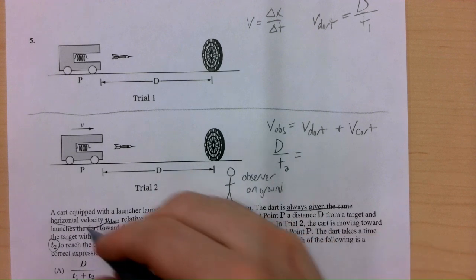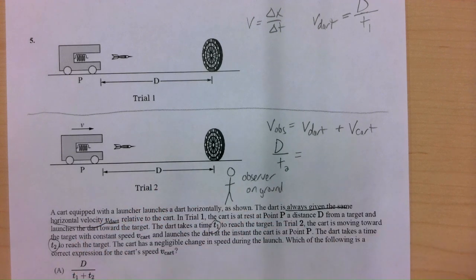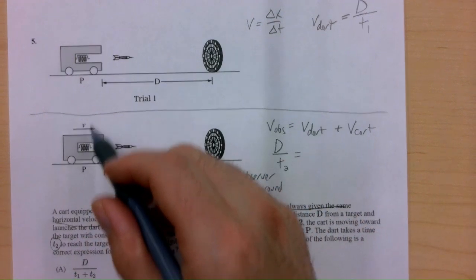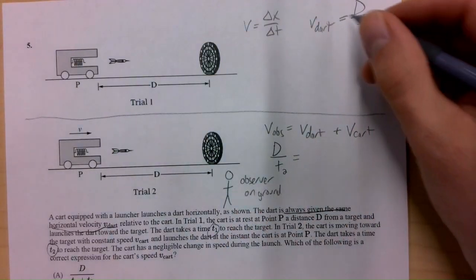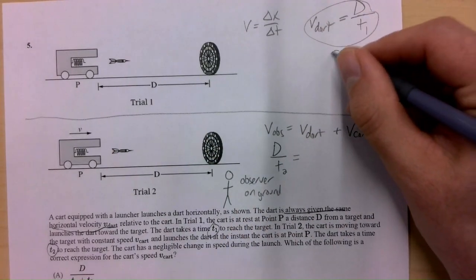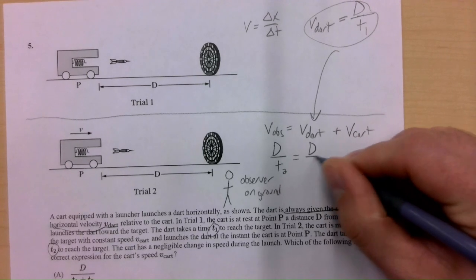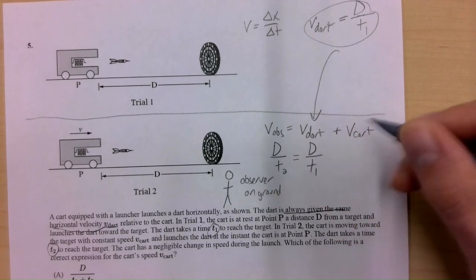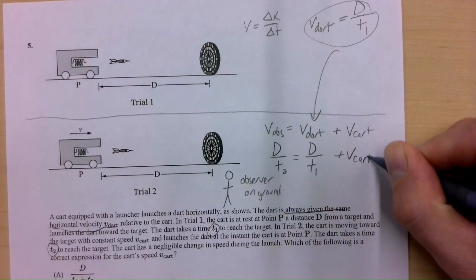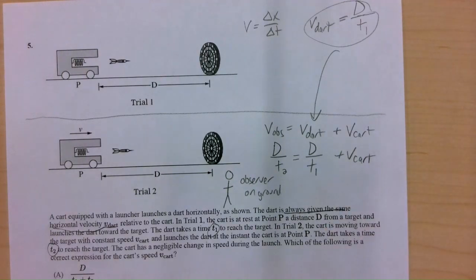So this is the speed that the observer is going to see the dart moving at. And because it said the dart always has the same speed, so it always seems like it's going to be pushed back by the same amount and come out at the same velocity, this will apply over here. Okay. And we're trying to figure out the velocity of the cart. So if you go ahead and solve for v cart, that should help you get the correct answer for 5.